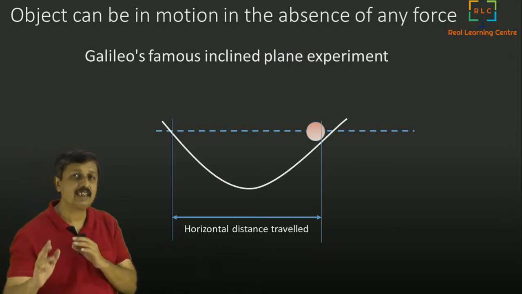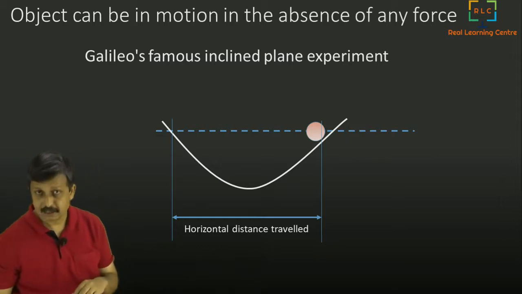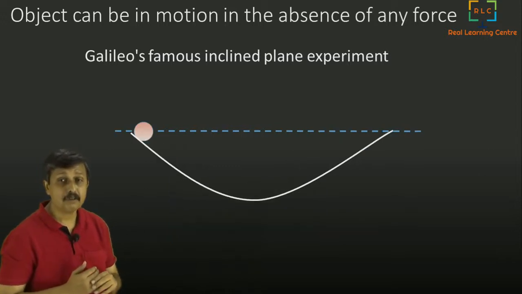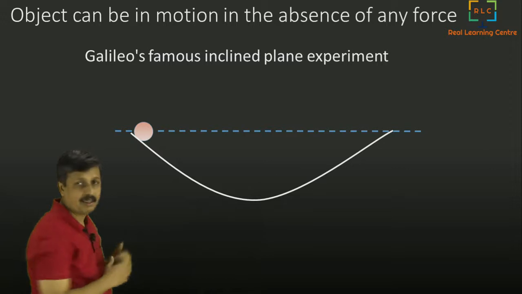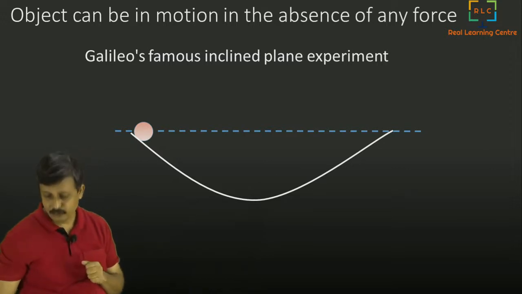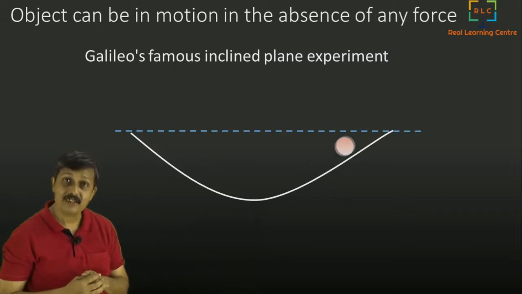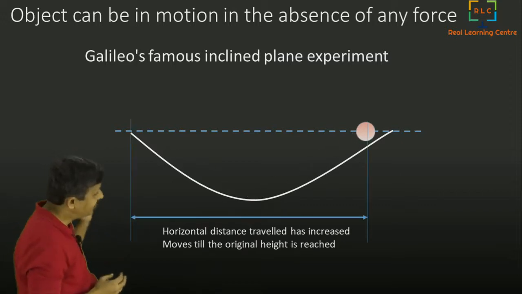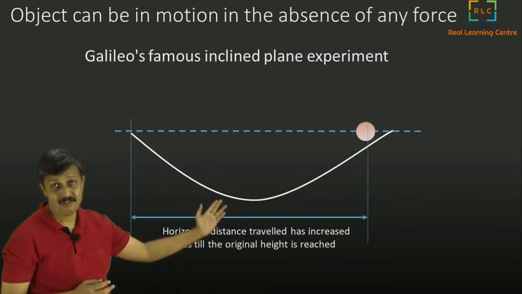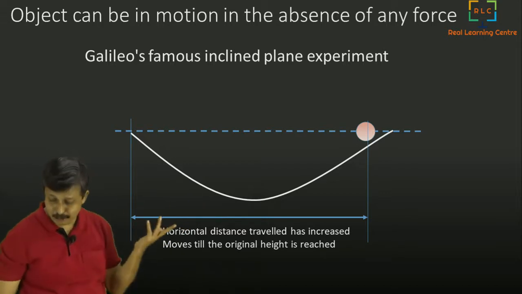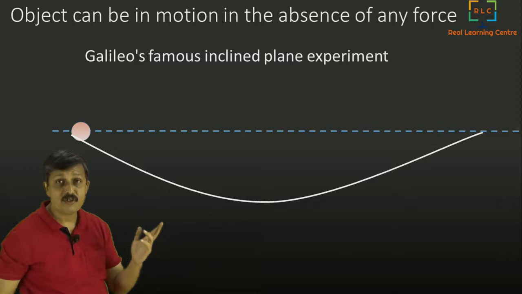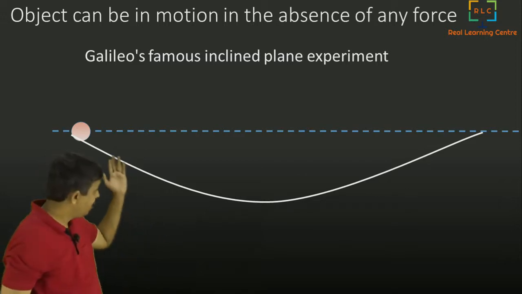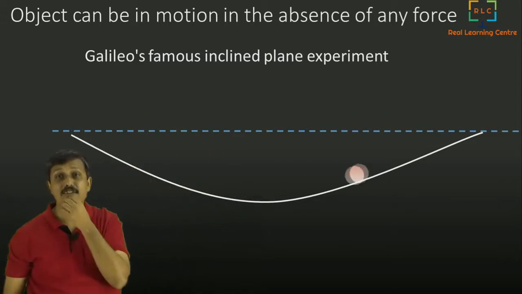Now he changes the experiment a little bit. He said, I will keep the same height, but make the other side a little further. Now when you leave the ball, it will again go almost to the same height, and while doing so, it will traverse a longer distance. If you make it even bigger, it will again try to reach the same height and traverse an even longer distance.